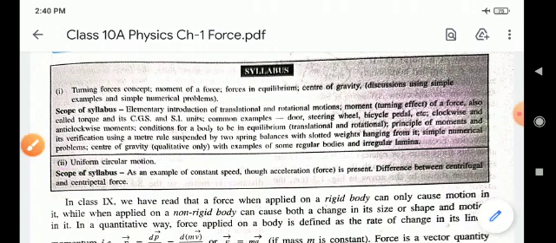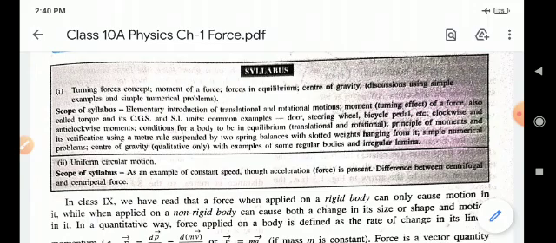Children, we will discuss force. What is force? Force means push or pull. In physics, a force is any interaction that, when unopposed, will change the motion of an object.